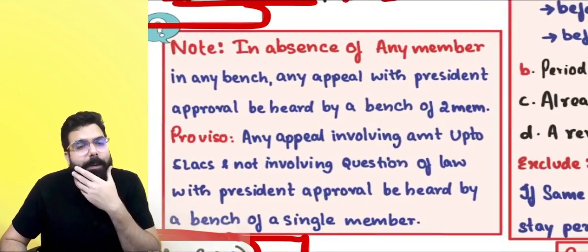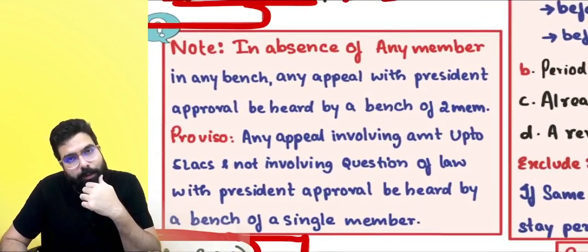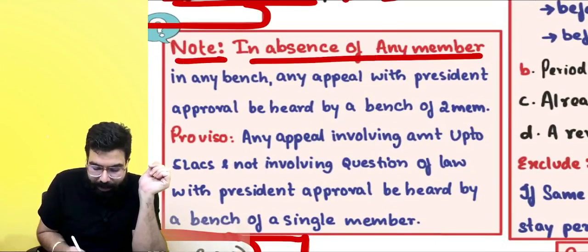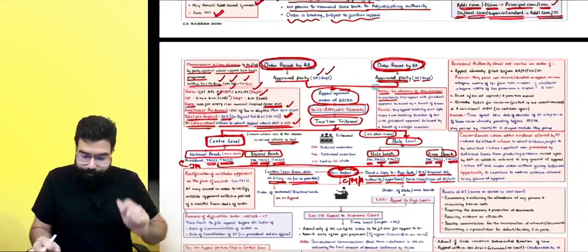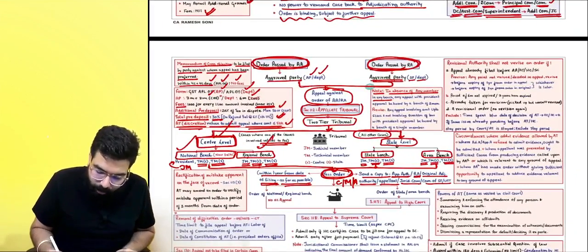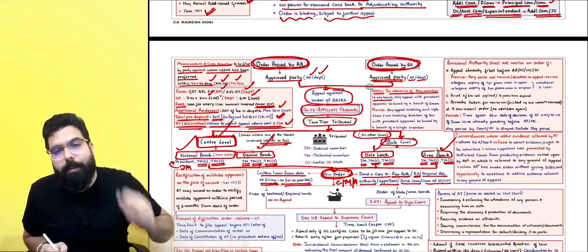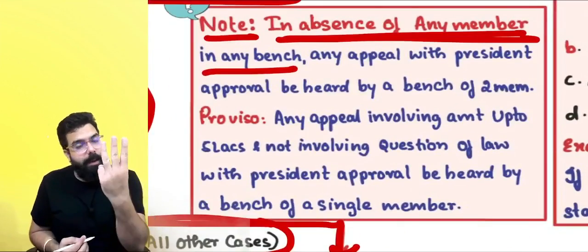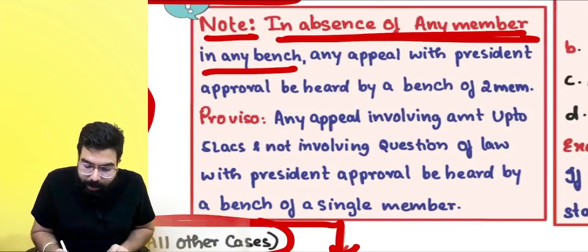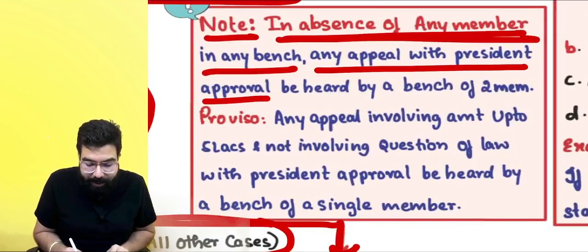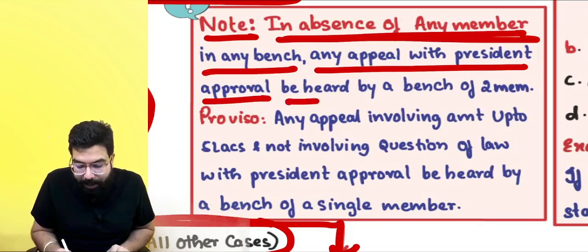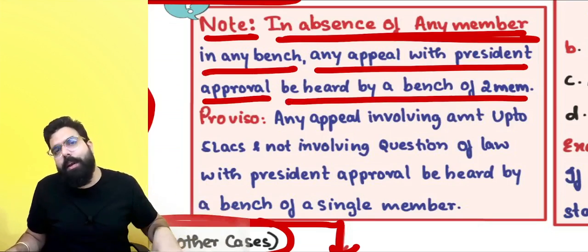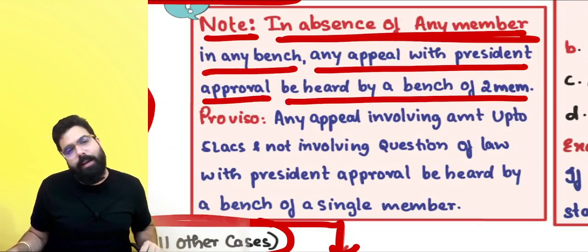Sir, in the appellate tribunal, 3 members are there. Always 3 members will hear the case. What if, sir, 1 member is not there? In the absence of any member in a bench, either national bench, regional bench, state bench, area bench, whatever bench, if 1 of the 3 members did not come, then any appeal with the president's approval, the president is the judicial member, can be heard by a bench of 2 members also. So if 1 person has not come, the president can give approval, and 2 members also can hear an appeal.